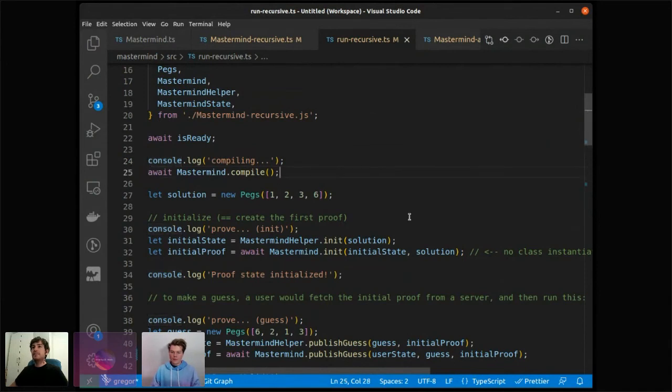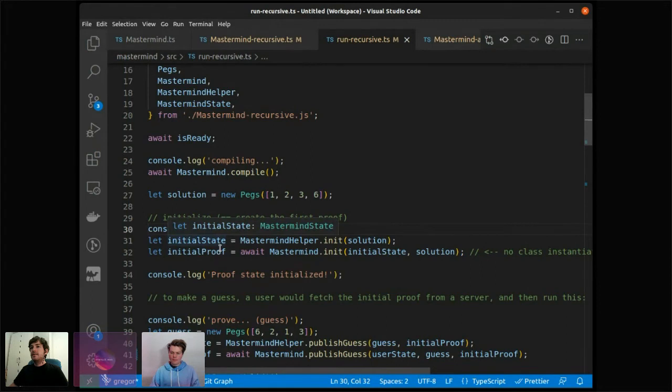So we do mastermind compile. And this takes about 20 seconds. And it's actually the slowest part of everything. Proving is a bit faster. Okay, we define a solution. Now we do this initialization, which means we create the first proof in our chain.